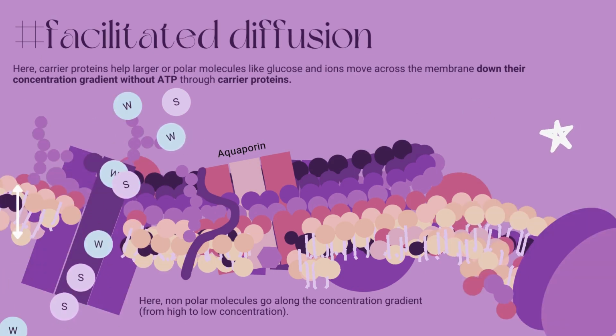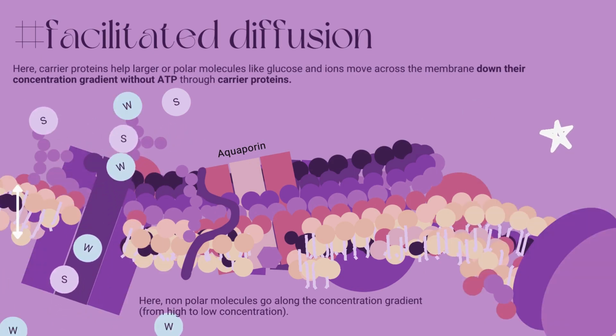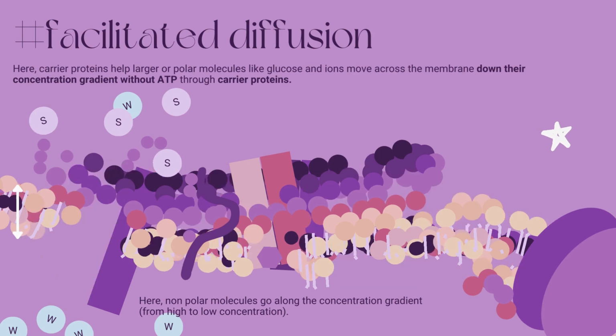On the other hand, facilitated diffusion plays a pivotal role in transporting larger polar molecules, like glucose, into cells. This process involves molecules or ions moving across cell membranes with the assistance of transport proteins. Now, dehydration raises solute levels in Marcus' bloodstream, particularly in the extracellular fluid. This causes higher solute concentrations outside the cell compared to the inside. As a result, aquaporins move water out of the cells to balance concentrations in solute-rich extracellular fluid, while transport proteins aid in solute balance between the extracellular fluid and the cell interior.